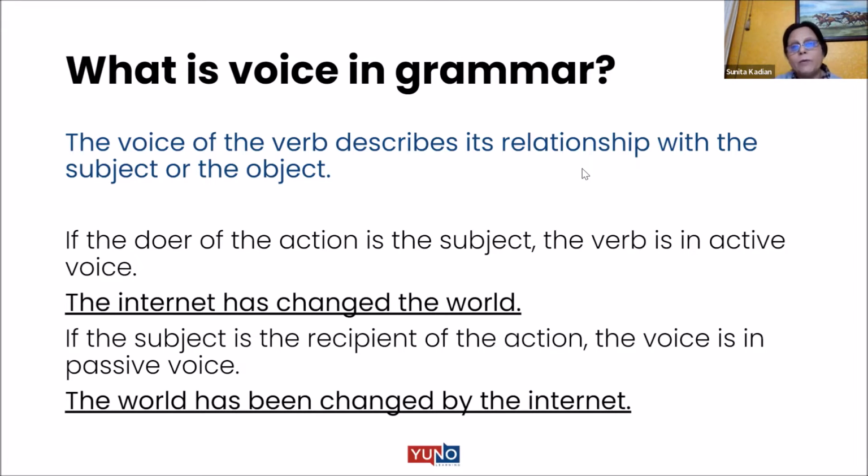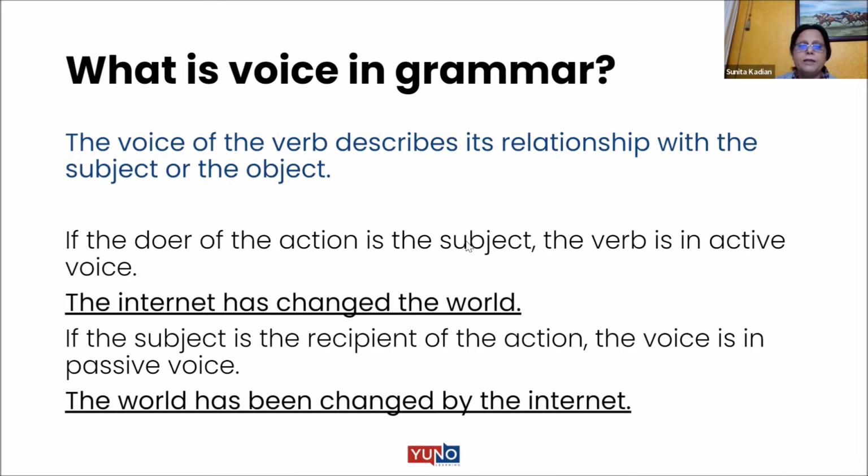And when we put the verb in passive voice, we take help of is, am, are, like different forms of the verb be. We take help according to the tense. And we always put the main verb in past participle. That is V3, the third form.